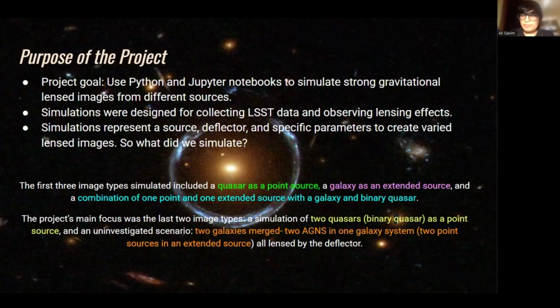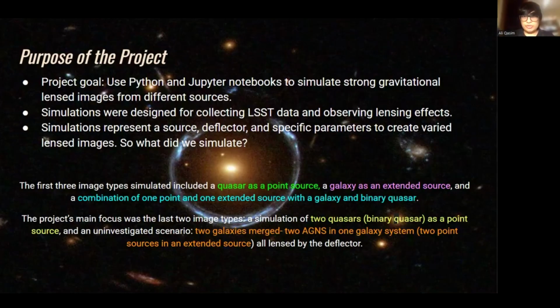So what did we simulate? Well, the first three images simulated included a quasar as a point source, which is an AGN inside a galaxy, lensed by the deflector; a galaxy as an extended source lensed by the deflector; and a combination of one point and one extended source, which is a galaxy and a quasar, being lensed by the deflector together. These are done to show examples of strong lensing.